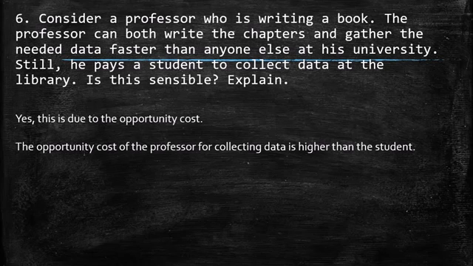So in this case, the professor is going to do what he knows he is better at. In exchange, he can put someone with a smaller opportunity cost in order to collect the data, even if that person is slower than the professor.